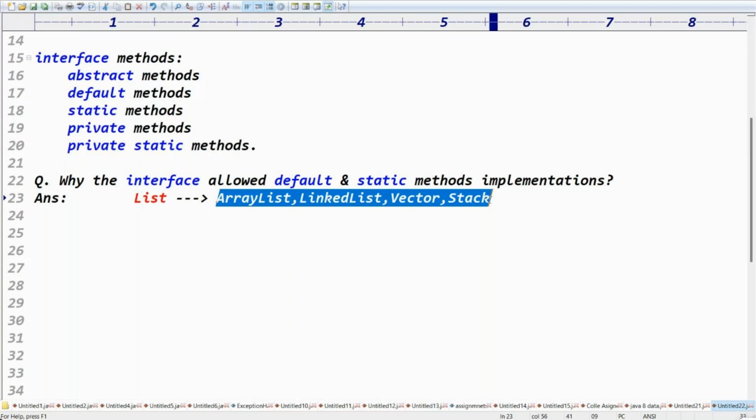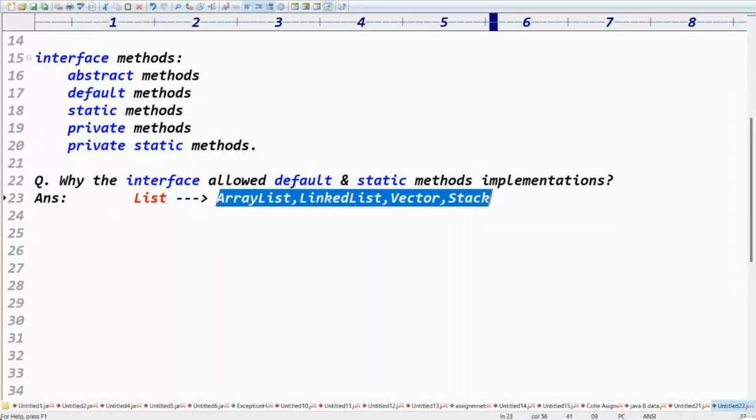If I want functionality, what common functionality is there? For all of them, addition functionality is common. Option 1: each class declares the functionality itself, so Satya has the add, Priyanka has the add, Teja also has the add, because that functionality is required by three implementation classes. Option 2: declare that addition method implementation in the List interface itself.